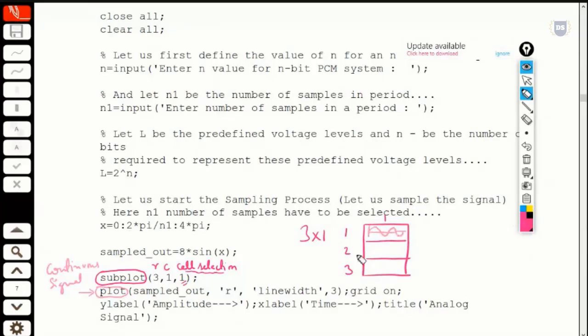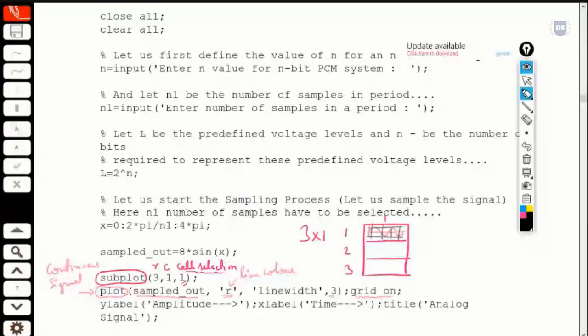And we can also pass the keyword, as you can see, sampled output, and I want that curve to be red in color. So I can also indicate the line color. I can also indicate the line width as equal to 3, as well as have grid on. Grid on only enables grids in the background. So just by using this grid on statement, we can do this.